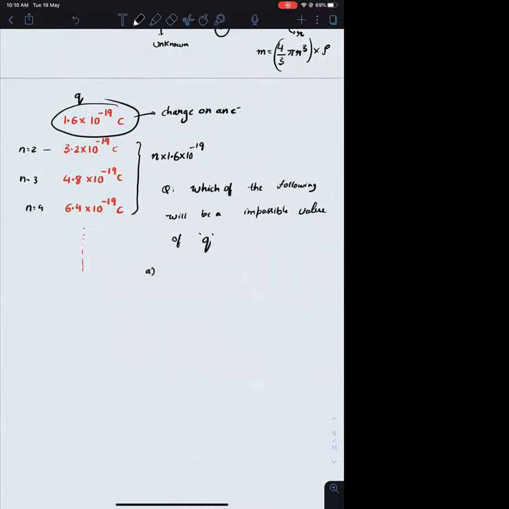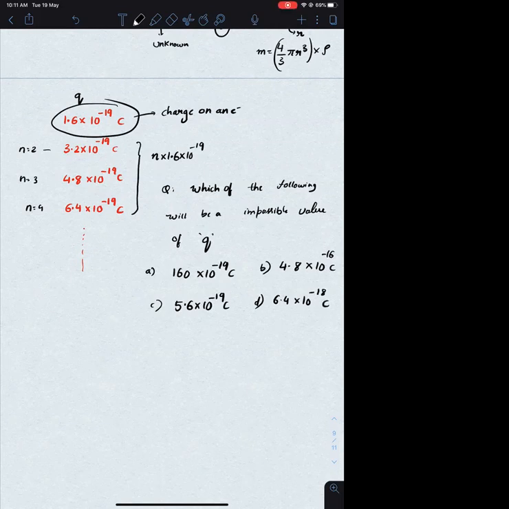Option A, 160 into 10 raised to minus 19 coulomb. Option B, 4.8 into 10 raised to minus 16 coulomb. Option C, 5.6 into 10 raised to minus 19 coulomb. Option D, 6.4 into 10 raised to minus 18 coulomb. What will be the answer? C. Which of the following will be the impossible value of Q? C. Okay.